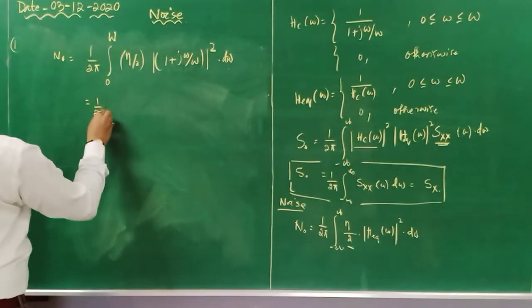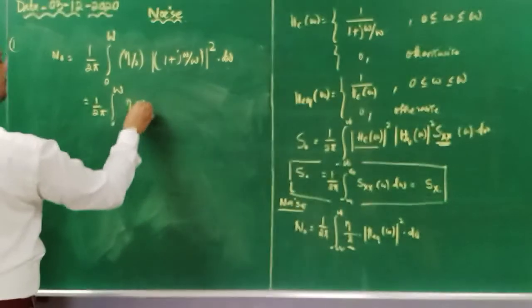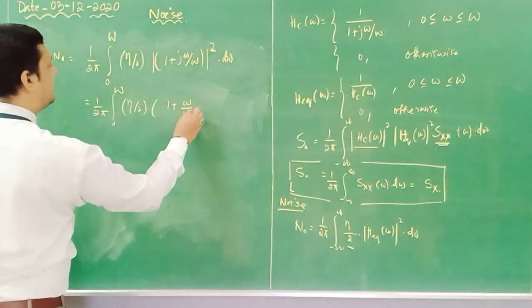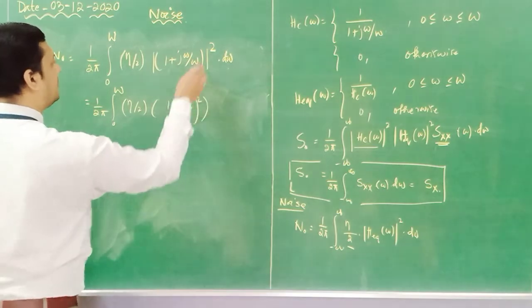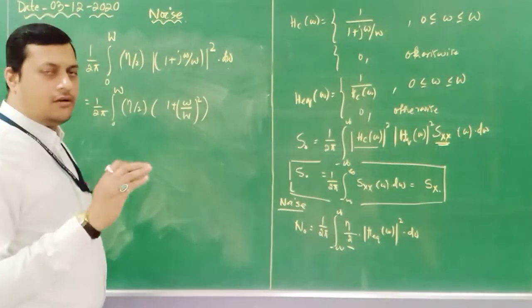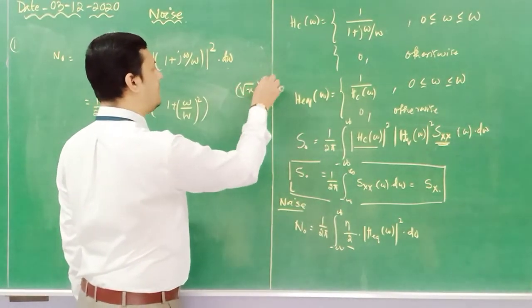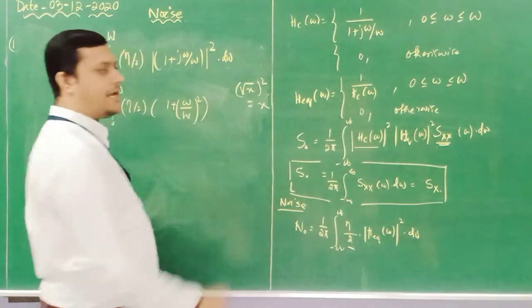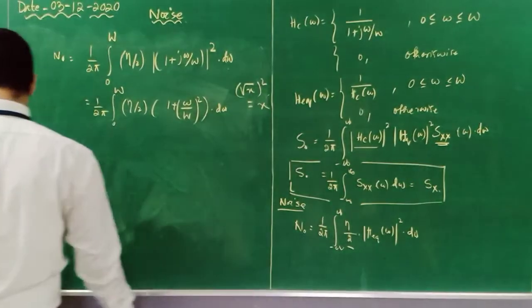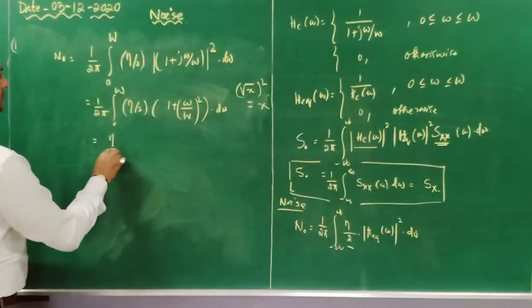So it is 1 by 2 pi, 0 to W, eta by 2, and this value I will get is omega by W whole square, because mod means root over and then square, so root x whole square will become x. Same thing I have written here, into d omega. Done. Now you need to solve this. Here the constant is eta by 2.